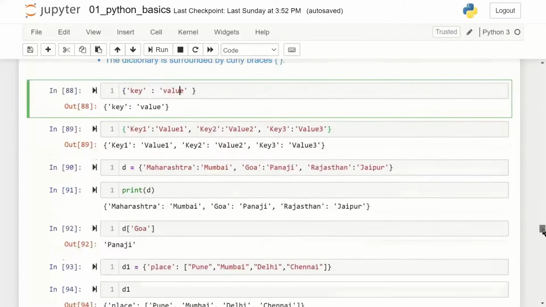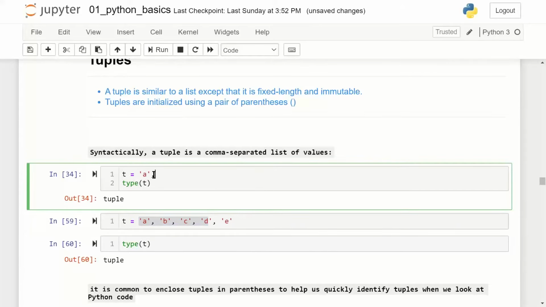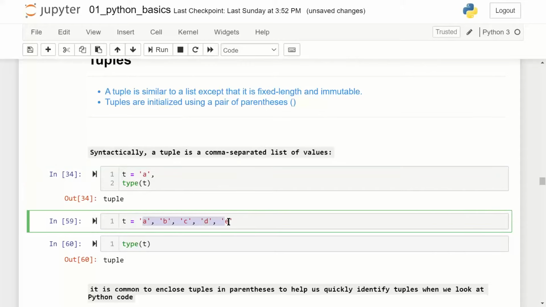Here you might note that I have not used round brackets because there is only one value, but I can use round brackets also. Here I've got say A, B, C, D, E, a sequence of values. Now because there is a sequence of values, I need not terminate it with a comma.